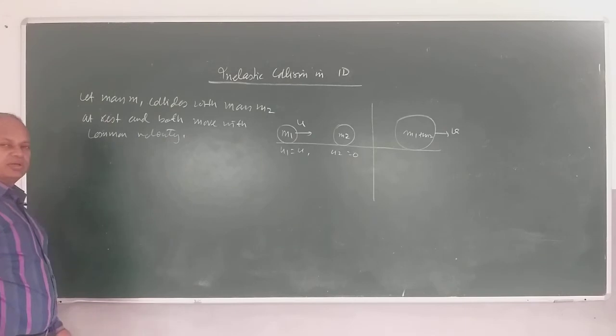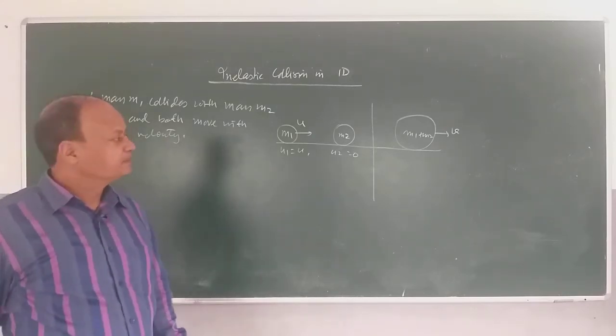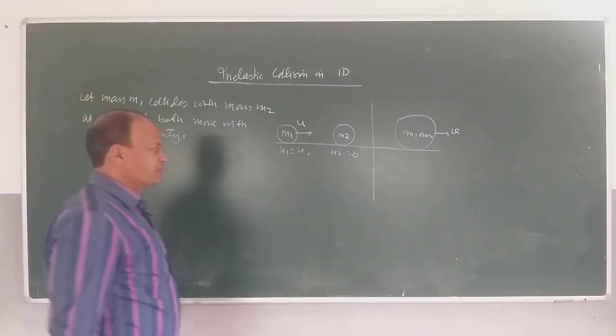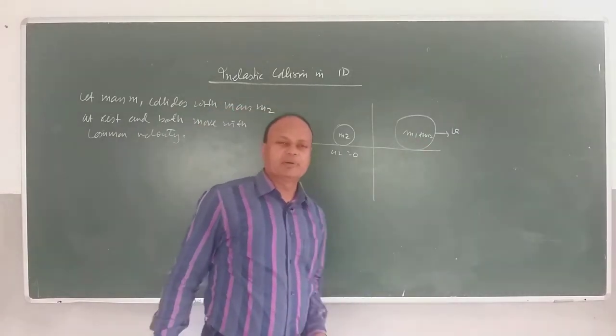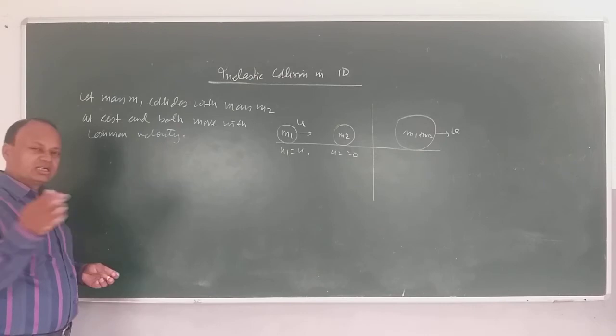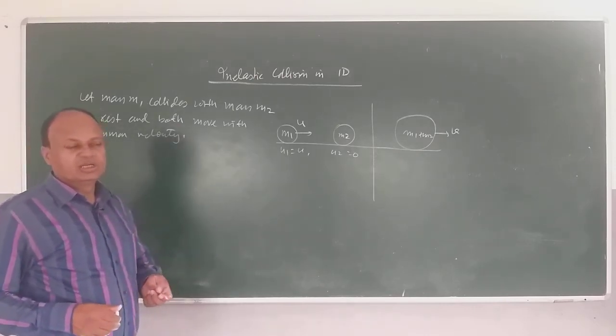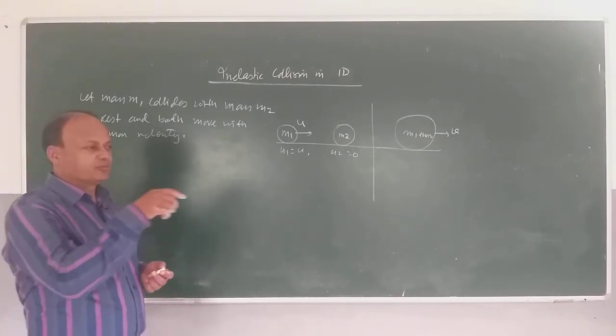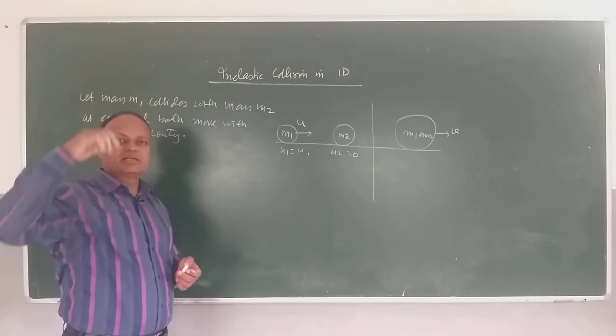And both move with common velocity, right? Now, our first job is to find out what will be the velocity of the combined mass. Remember, this kind of problems we get very often in the exams, where all shapes will be provided to you, like a bullet fired into a block, combines and flies as a single mass.